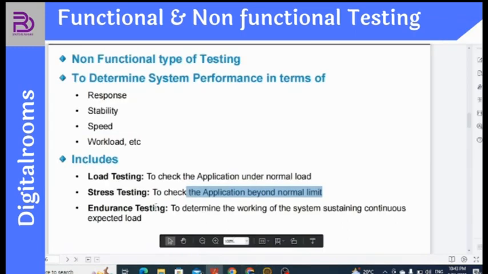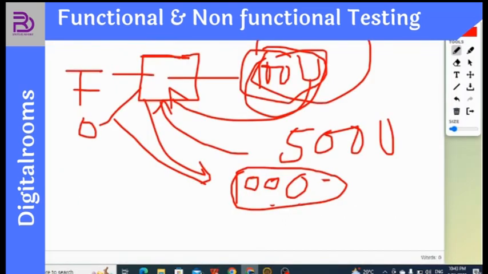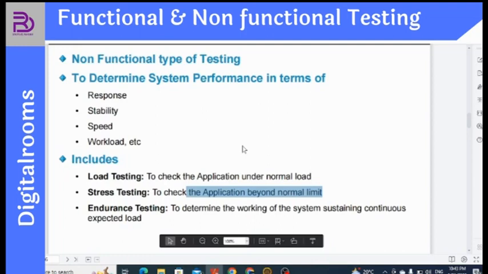And then endurance testing, to determine the working of the software under a sustained, continuous expected load. It means slowly, not all at a time. First 100, then 150, then 250, then 350, then 550, then 850, and then 1000. So slowly we increase the load in order to test the endurance of the software, whether it behaves stably with 1000 visitors, which is more than the capacity.